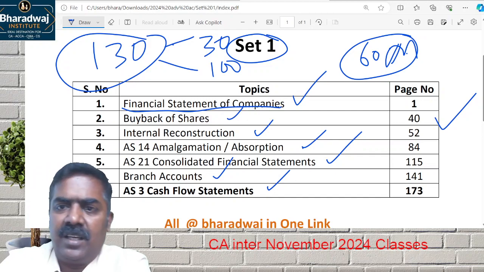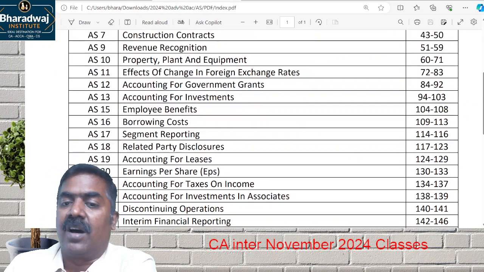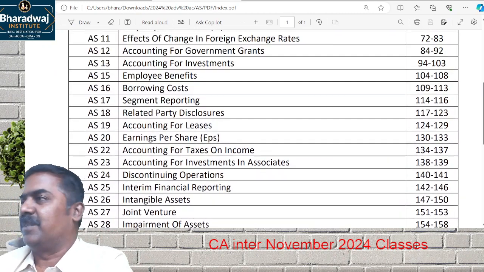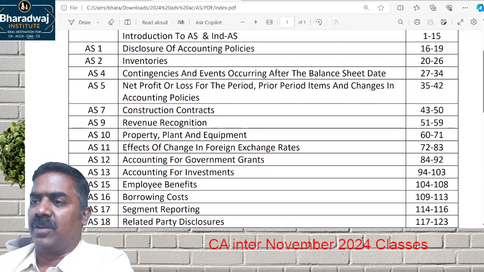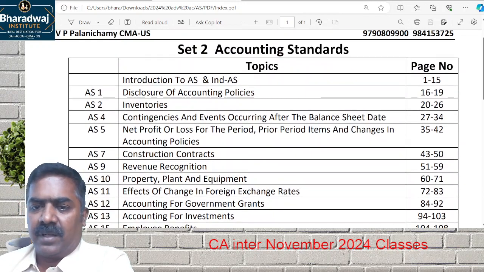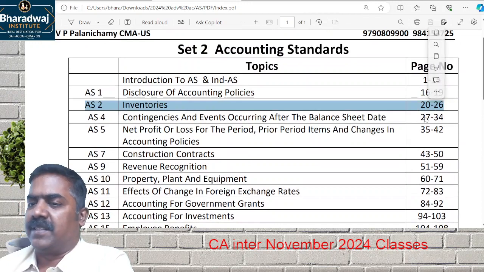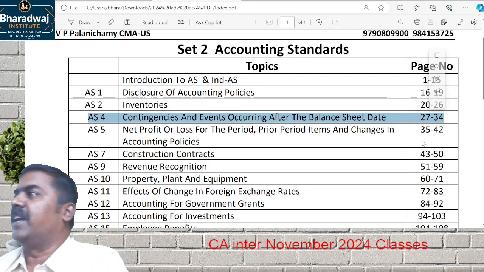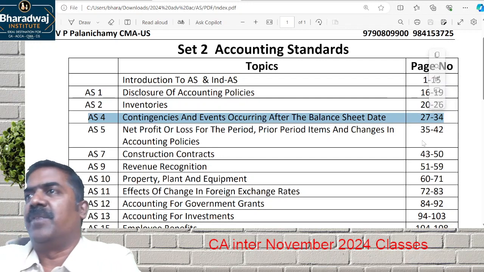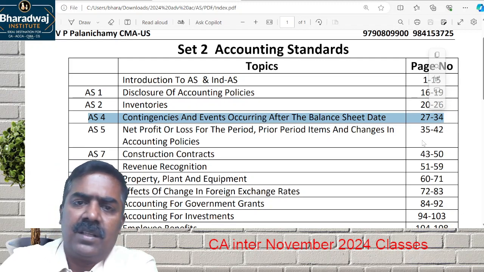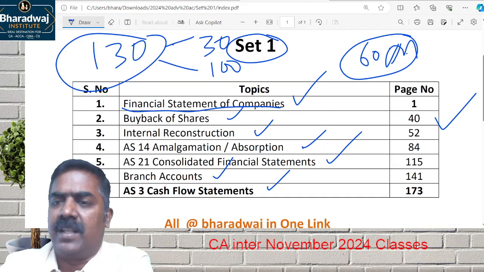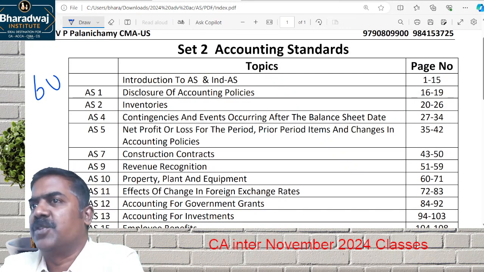Number one. And even this one, accounting standards. If you look, all the accounting standards are covered in your intermediate level. In-depth coverage will be there. You can find, for example, accounting standard 2 has about 6 pages, theory, problems, etc. Accounting standard 4 has about 7-8 pages like that. So, in-depth coverage of accounting standards is there at the intermediate level. This material is for another 60 marks. Set 1 material is for 60 marks. Set 2 material is for what? 60 marks. Remaining 10 marks, they can ask from anywhere.